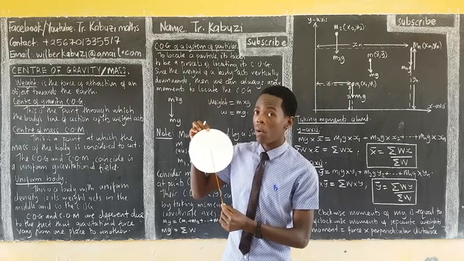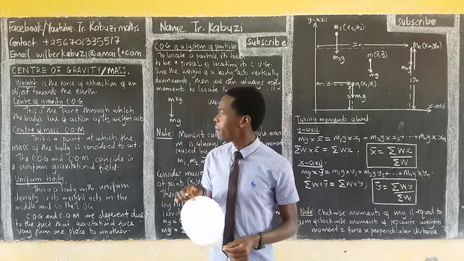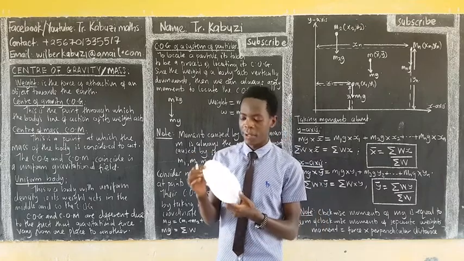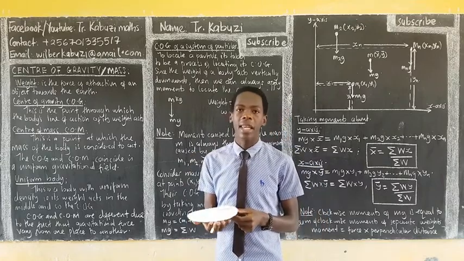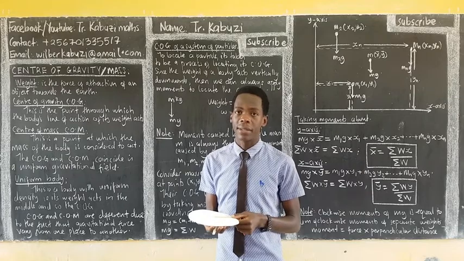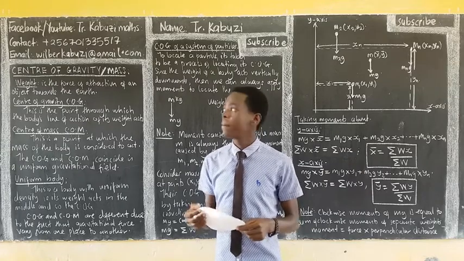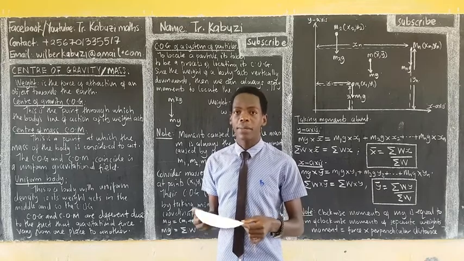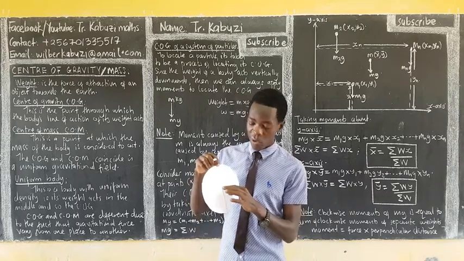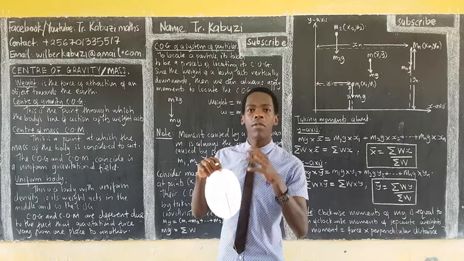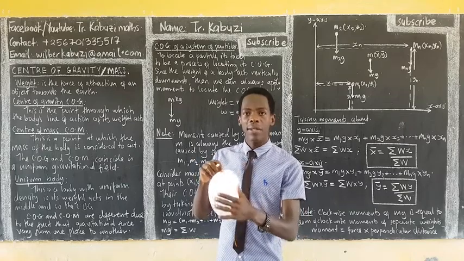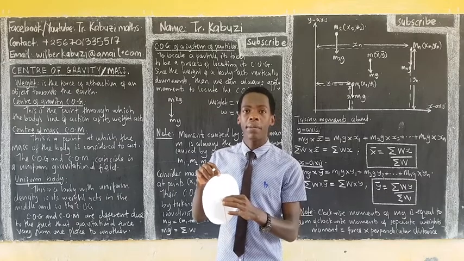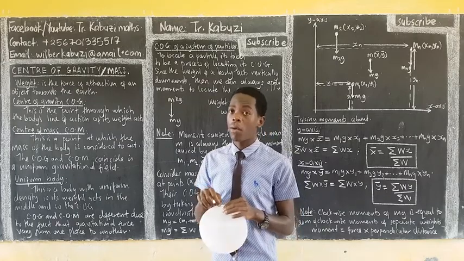Then center of mass: this is the point at which the mass of the body is supposed to act. This body here has a mass. You know that weight is given by mass times gravitation. The center of mass is where the whole mass of this body is considered to be acting, and that's what we call the center of mass.